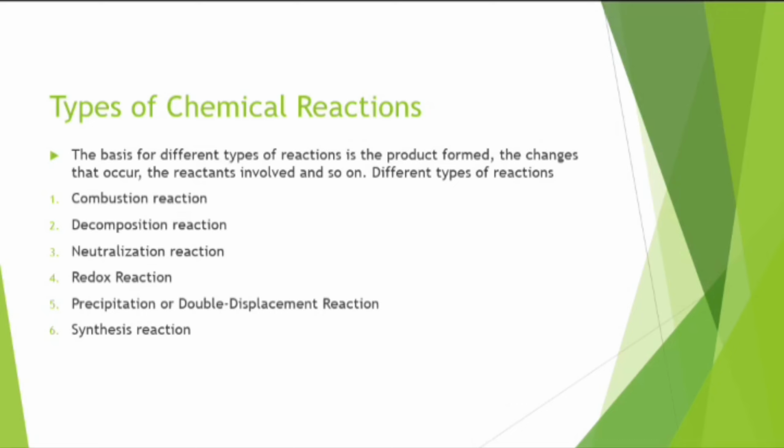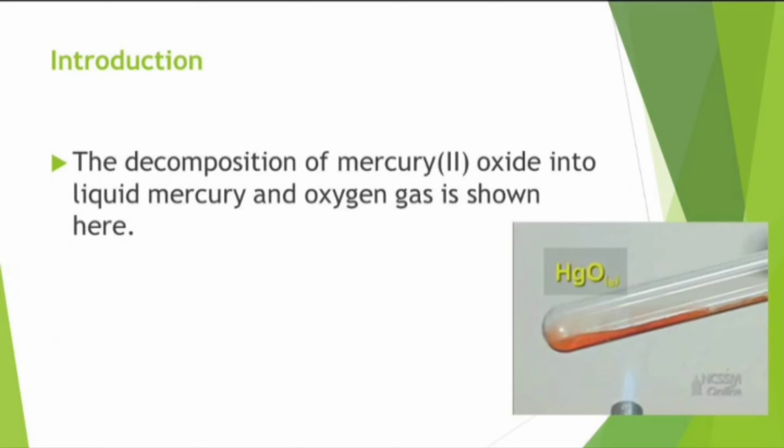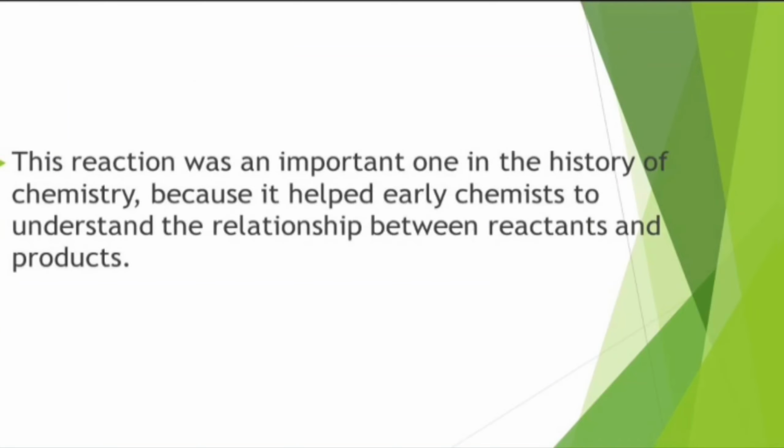Types of chemical equations. Next, types of chemical reactions. The basis for different types of reactions is the product formed, the changes that occur, the reactants involved, and so on. Different types of reactions: combustion reactions, decomposition reactions, neutralization reactions, redox reactions, precipitation or double displacement reactions, and synthesis reactions. These are types of chemical reactions.